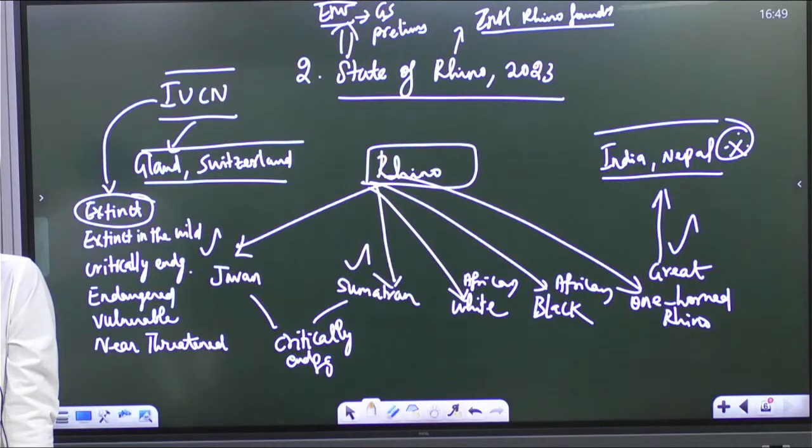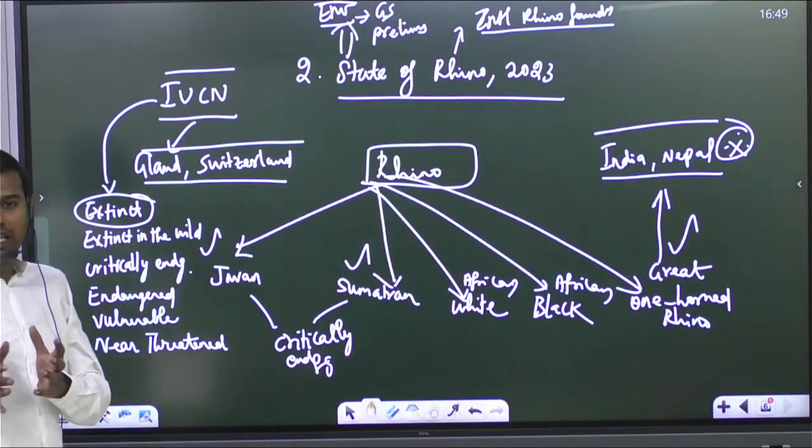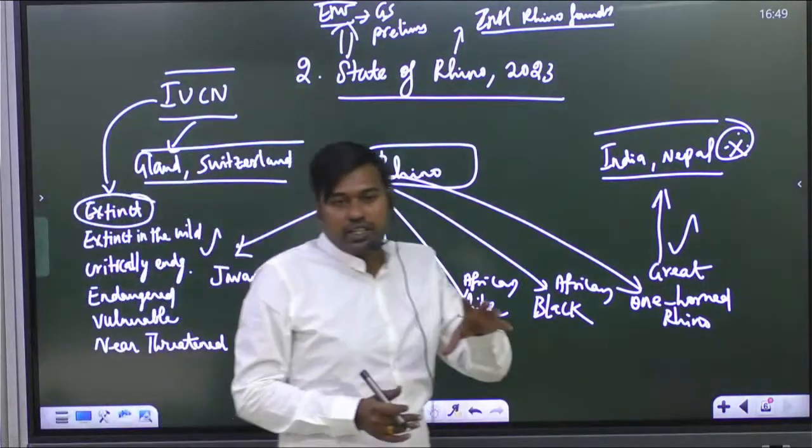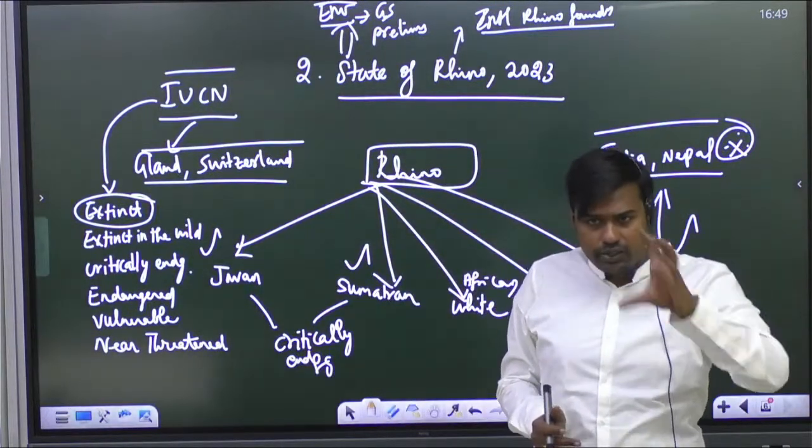Are you understanding what I am saying? Grasses are completely not there. So there should be some carnivorous animal. So we have reintroduced cheetah into Kuno Wildlife Sanctuary in Madhya Pradesh. But coming back here, those are the extinct. Extinct means they are not present in the world. The number of animals present is 0.